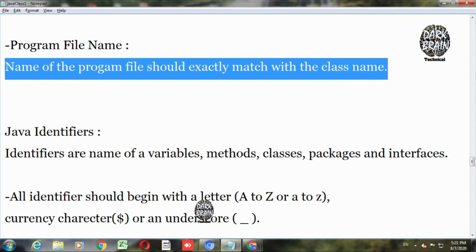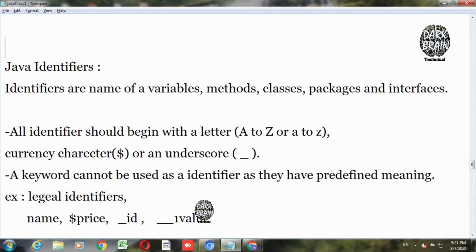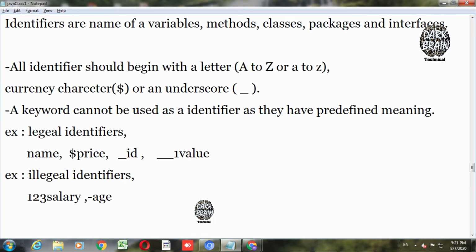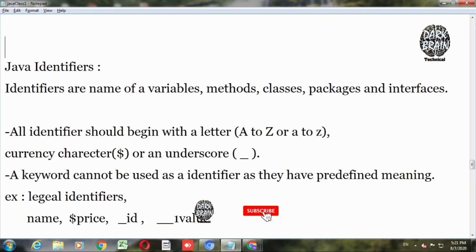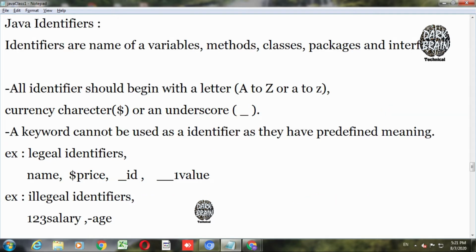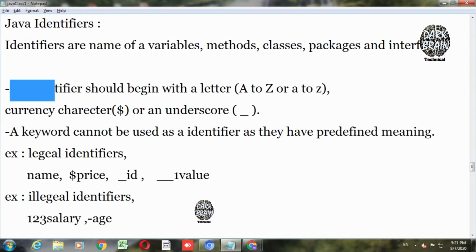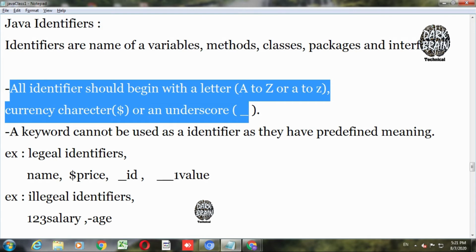What about the variables and methods of the classes that you have created? The names that you have given to all the classes, methods, variables and packages are nothing but identifiers. These identifiers should satisfy one of the criteria: the name should start with an uppercase or lowercase letter, A to Z, or start with an underscore or a currency character.